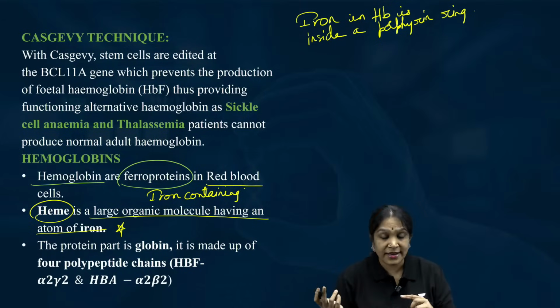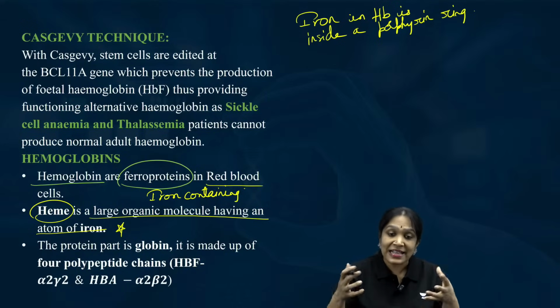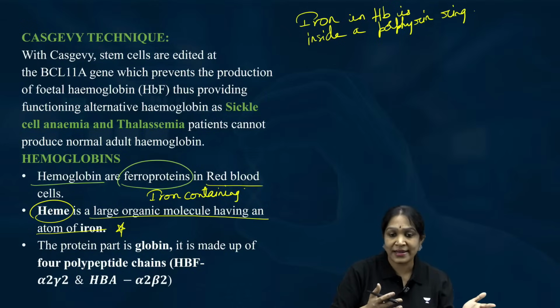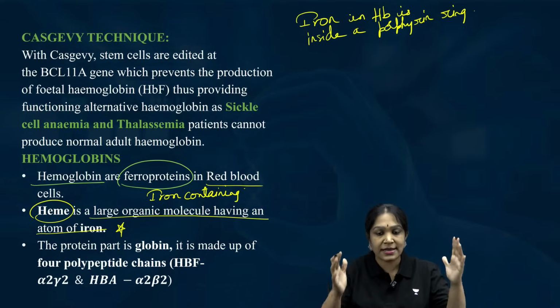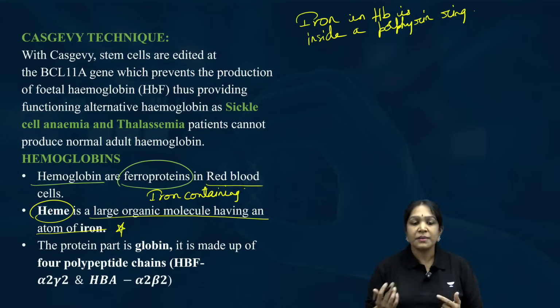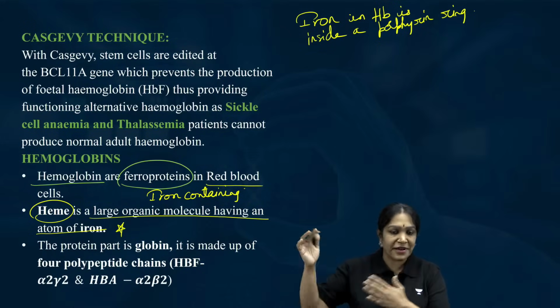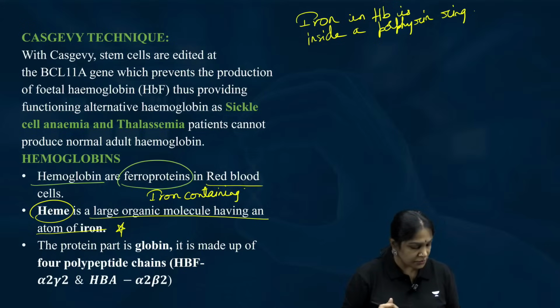What is rusting? Rusting is oxidation of the iron. Oxidation means what? Addition of oxygen. You need a leftover valency for the oxygen to bind. But here there is no valence, it is all occupied. It is in an enclosed ring called a porphyrin ring. That is the reason why the blood will not rust. Okay, that is just a fun fact. Keep it aside. And don't ask me where is the fun in that. You have to assume like that.